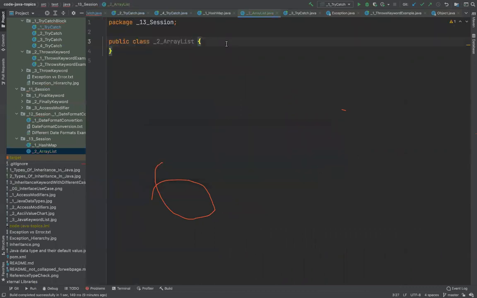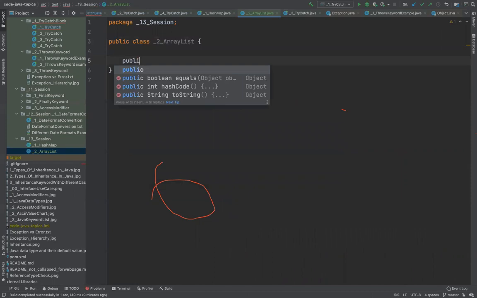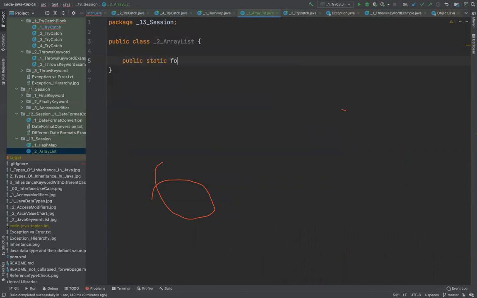I'll go and create the method public static void main. You remember we were creating variables previously, right?